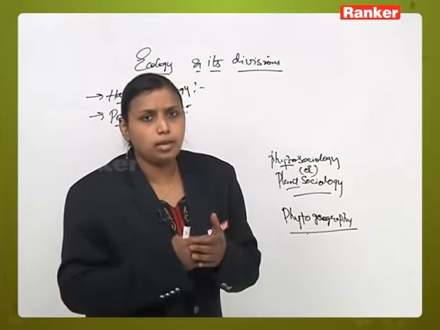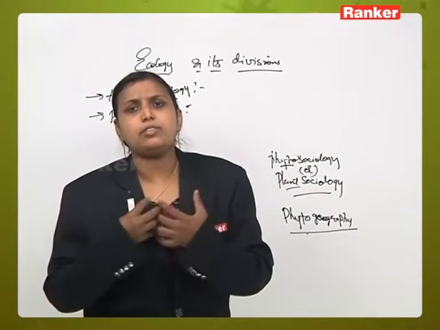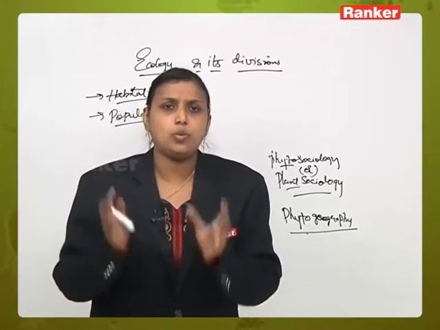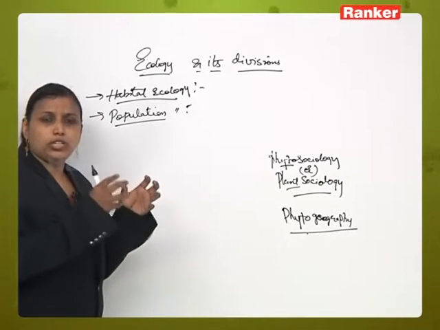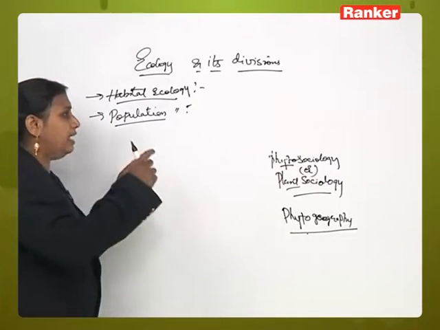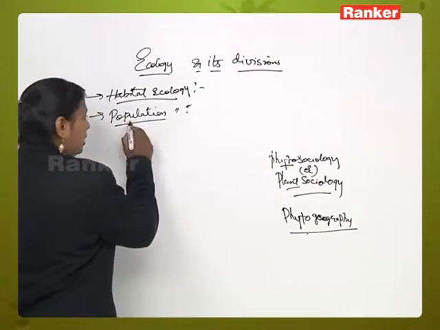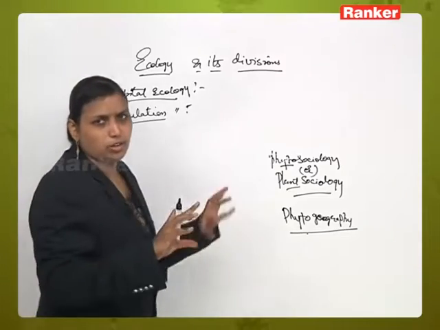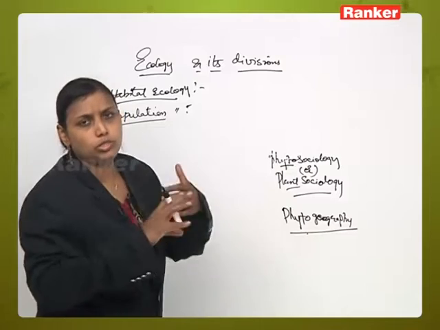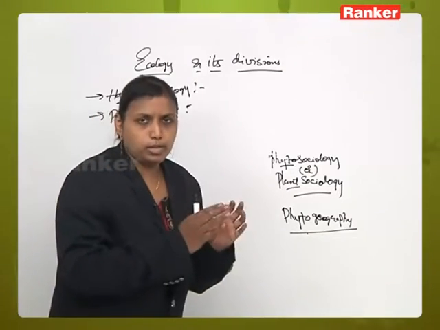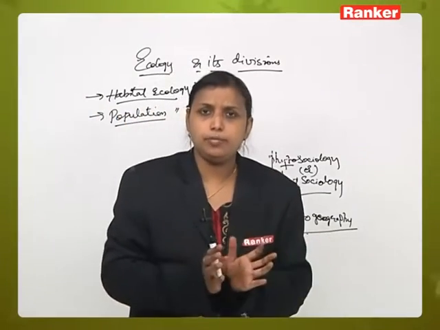So when we talk about population ecology in terms of humans, we talk about different individuals of the same species. Though they are male and female, they belong to one species, called human beings. This study of different individuals of one species and their interaction with the environment is called population ecology. We also study their growth, distribution and migration, and how during these three processes the population adapts to the new environment and what changes it brings to the existing environment.